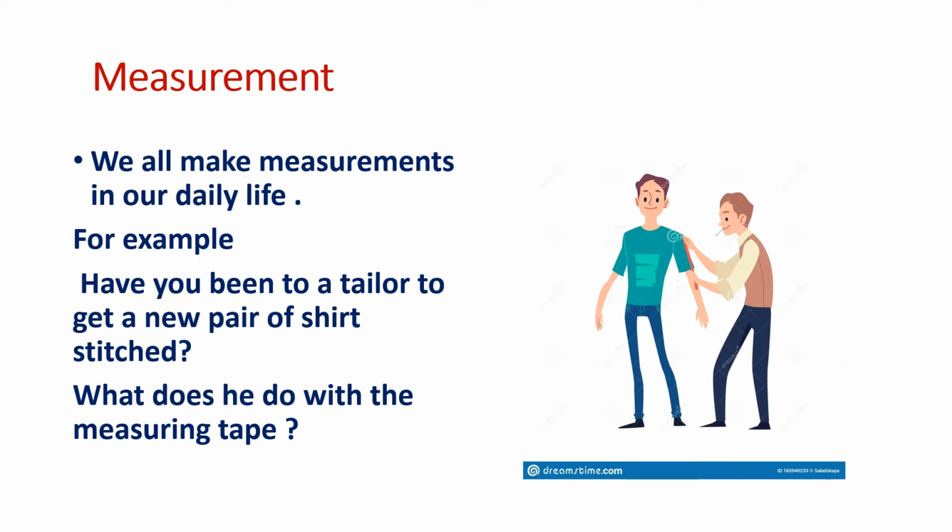I will be citing some examples and you see very carefully and think about some situations where you have also taken some measurements. Here you see a tailor is taking measurements. Okay, he is having a device in his hand. What is that? It is a measuring tape. And what is he measuring there? He is measuring the length of the sleeve, that how long should the sleeve be. Then he will take the measurement of the chest size, the length of the shirt, isn't it? So if you have gone to a tailor, you will see him measuring.